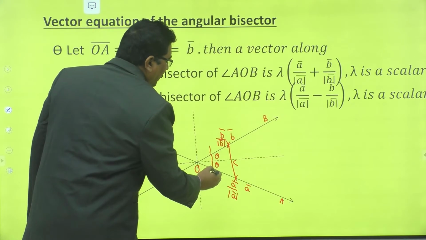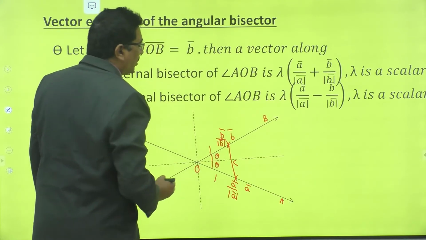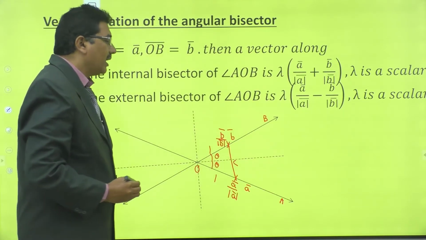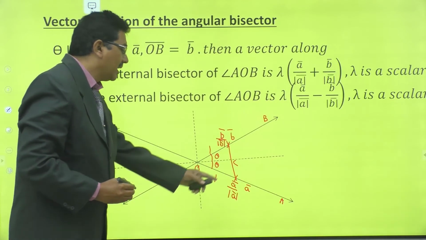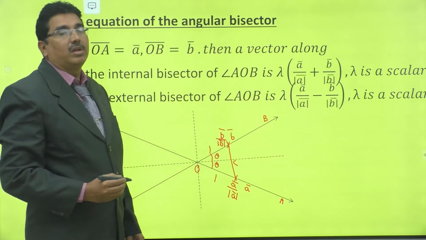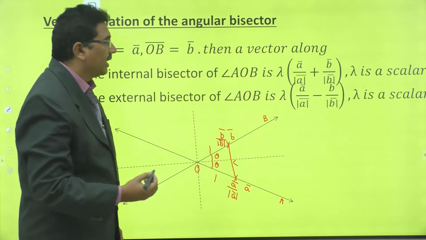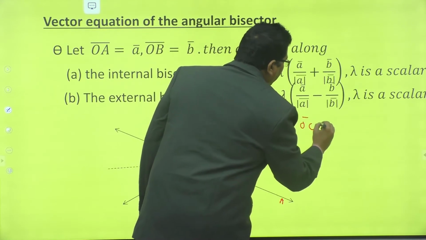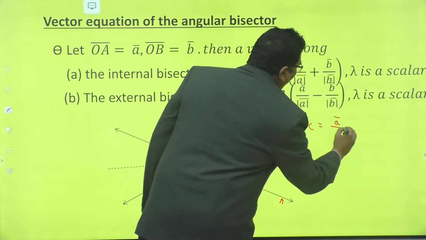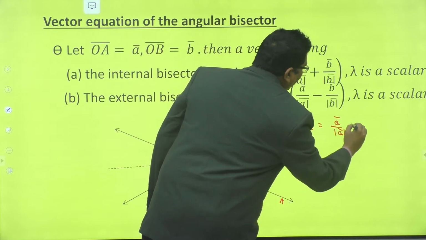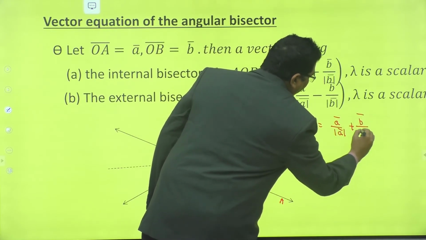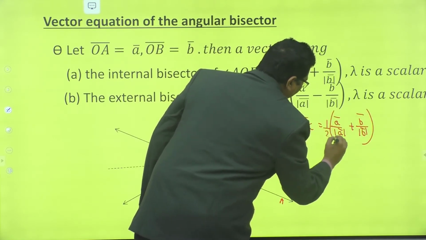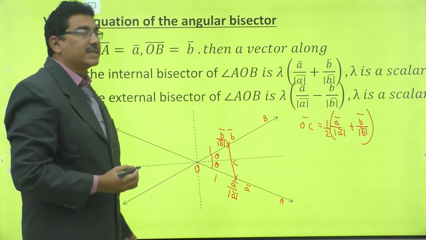See here, this is 1 unit, this is also 1 unit. This is the angular bisector, so that C is the midpoint. So what is the position vector of C? OC bar is equal to a bar by mod a bar plus b bar divided by mod b bar, divided by 2. That is the OC bar.